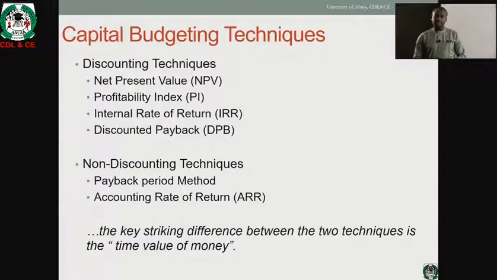a discounted payback technique. The non-discounting techniques, which are the second group of capital budgeting techniques, are the groups that are risk embedded, risk driven. In other words, they mirror what period it will take for an organization to recoup the initial capital that is invested and be able to determine whether there will be any upside from such investment. We have the two popular techniques there, called the payback period method as well as accounting rate of return. As we said earlier, the difference between the two groups of techniques lies in the recognition of the time value of money.